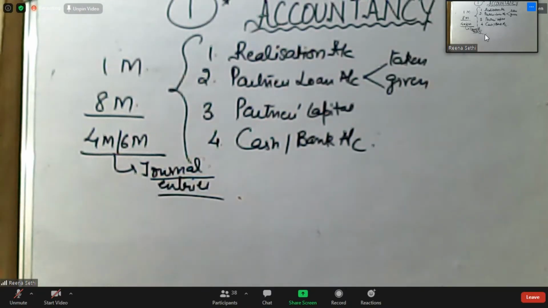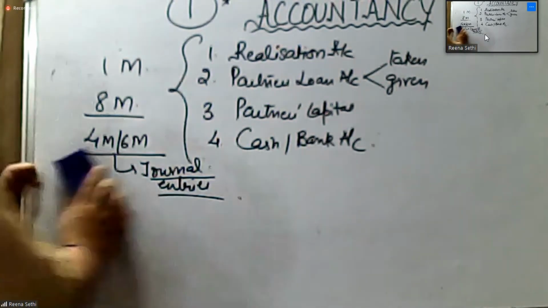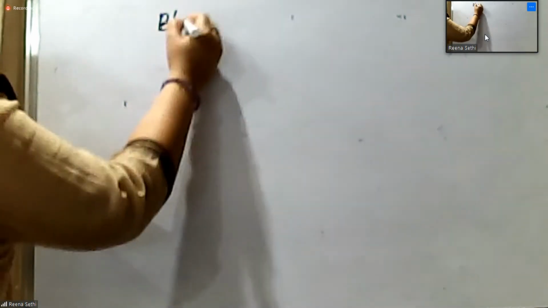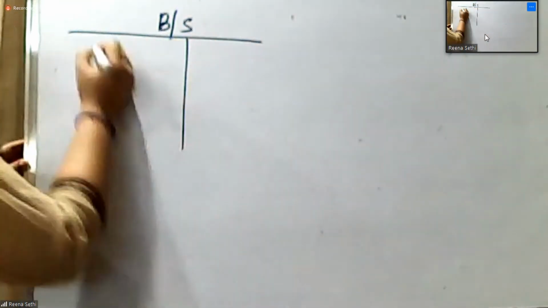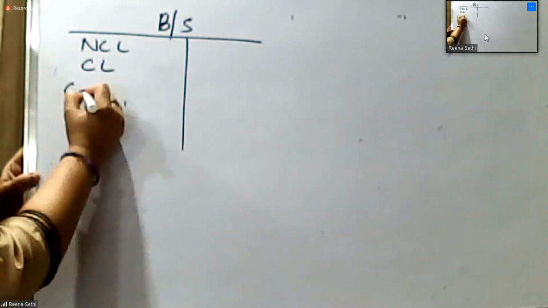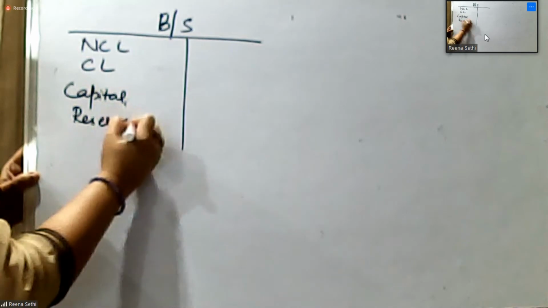I'm explaining it on the board, so you have to switch over to my board. Now you are given a balance sheet, where you are given non-current liabilities, current liabilities, capital, reserves. That is why I divided that.